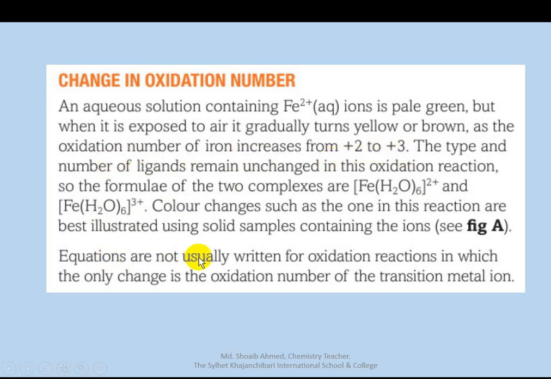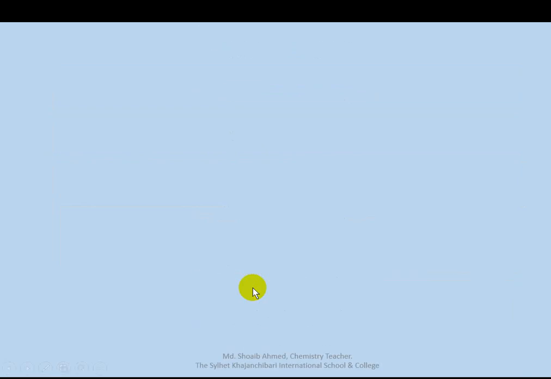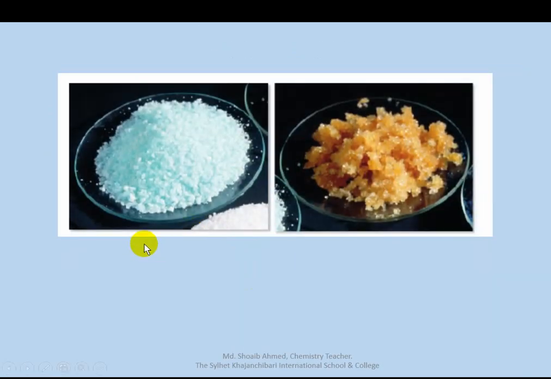Equations are not usually written for oxidation reactions. We don't need to write an equation for an oxidation reaction. This is iron 2 sulfate.